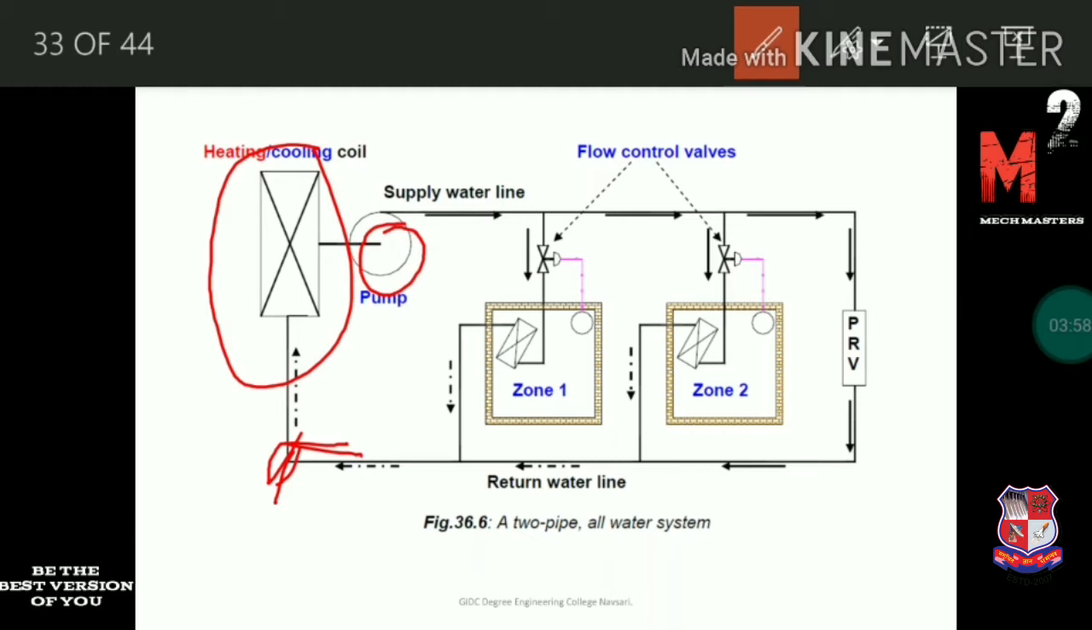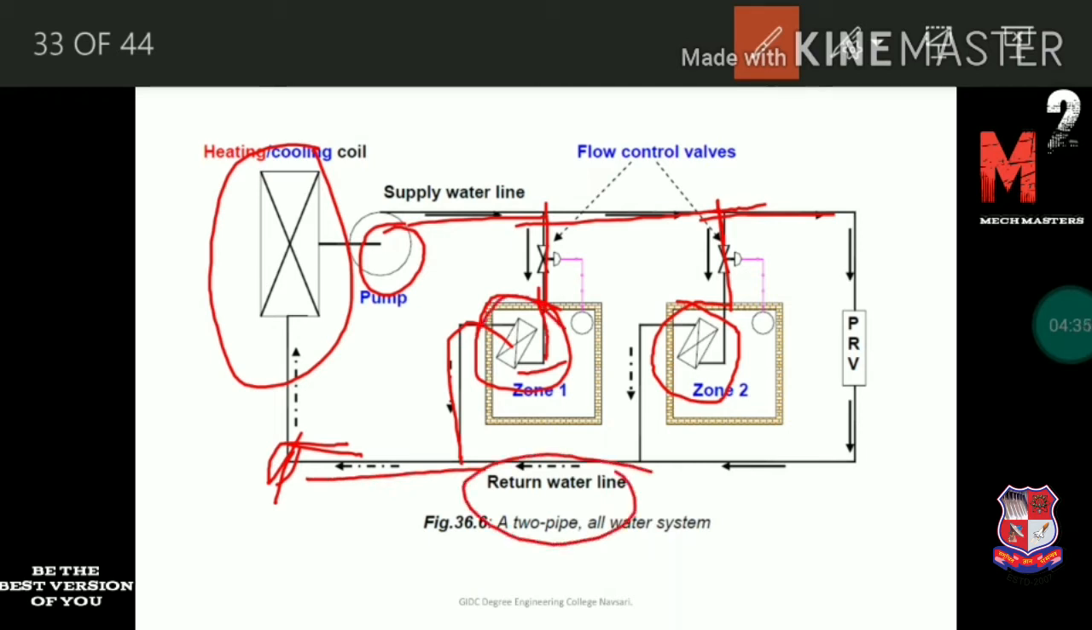We use a fan or blower in the case of an all-air system. Here we supply hot or cold water, so we use a pump instead of a fan or blower. Then this hot or cold water is transferred toward the room. The same hot or cold water is transferred to the different zones, and it enters the room unit. Here is the room unit. A separate room unit is provided in each separate zone. Then after the room unit, it is returned back to the return pipe. Return water line here.